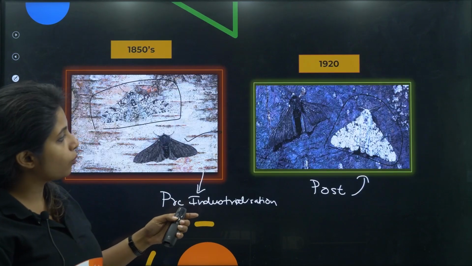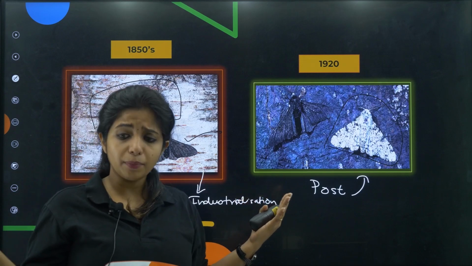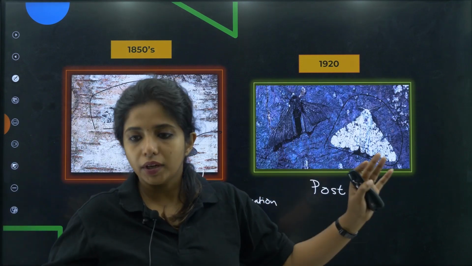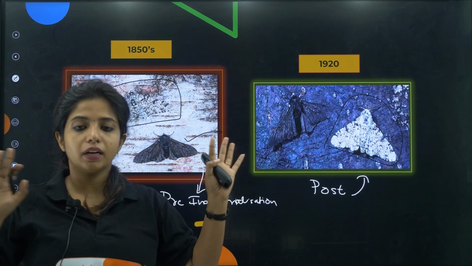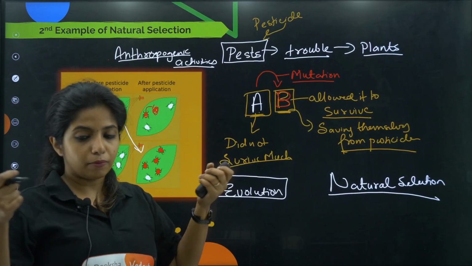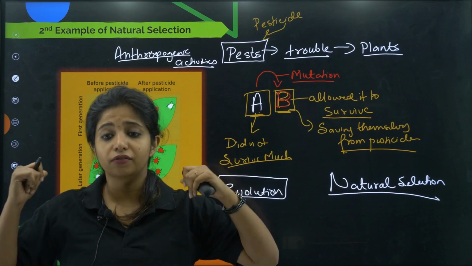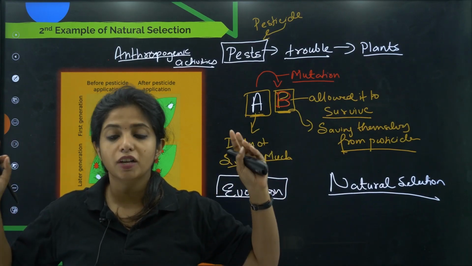Over here in the case of the moth also, we didn't have any hand in that. The mutation had happened so much time before and we didn't do anything. The only thing that we did is that climate change was caused by us. Similarly over here, the climate change and the pesticide formation was made by us. That is the only thing that we did. So these are examples of natural selection.